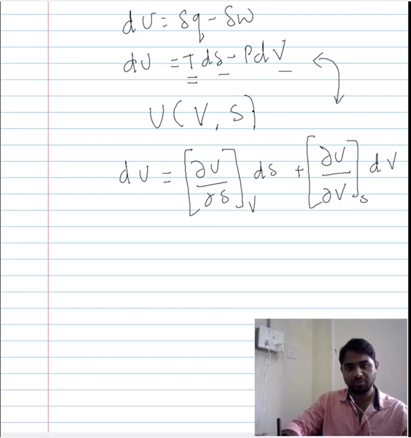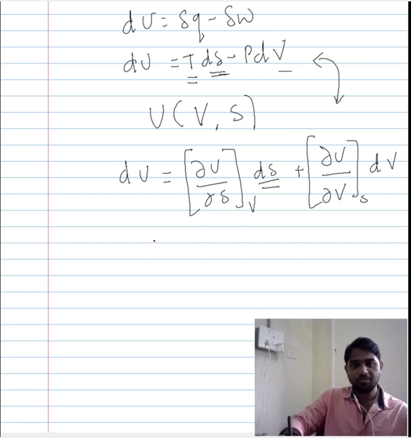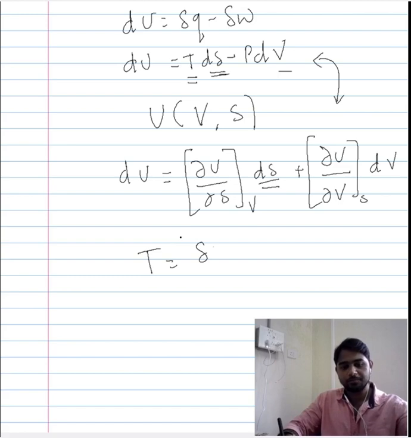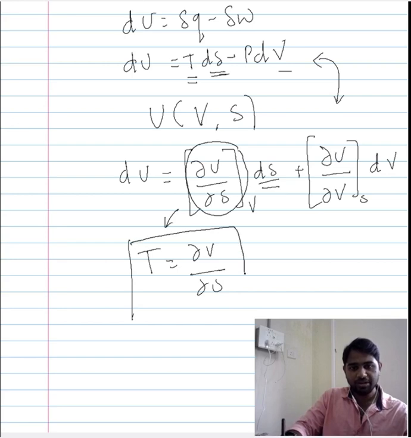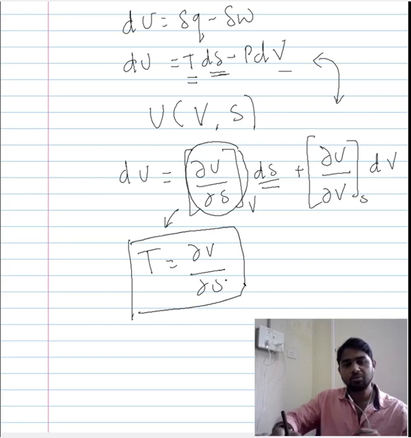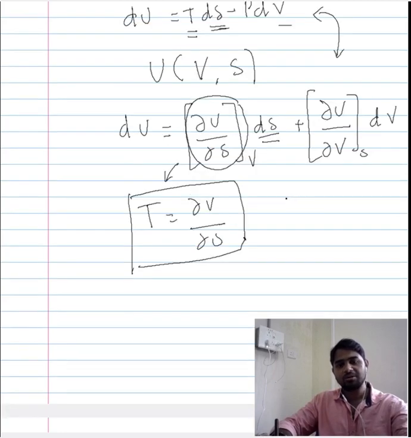So we can relate these two expressions, and it can be seen that, based on equating the coefficients of dS here, we have a new description for temperature, which is something like this. So this term here is nothing but the description for temperature. So now, based on internal energy and entropy, we are able to derive an expression for temperature.